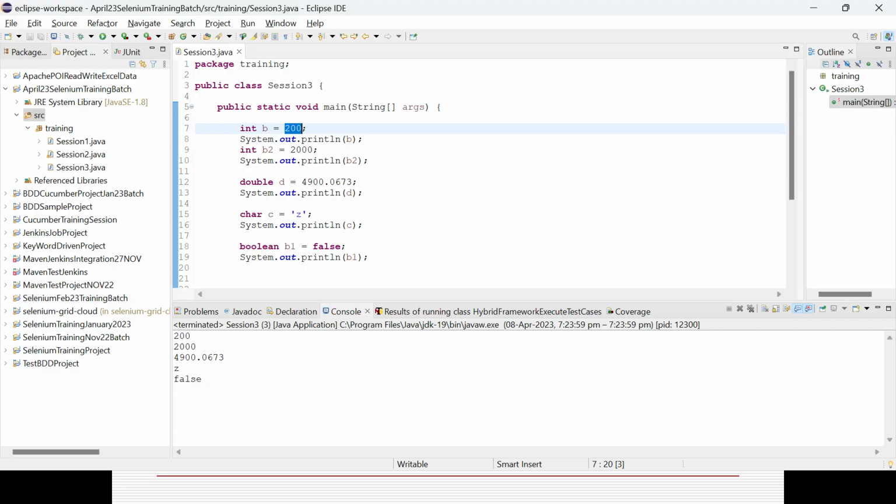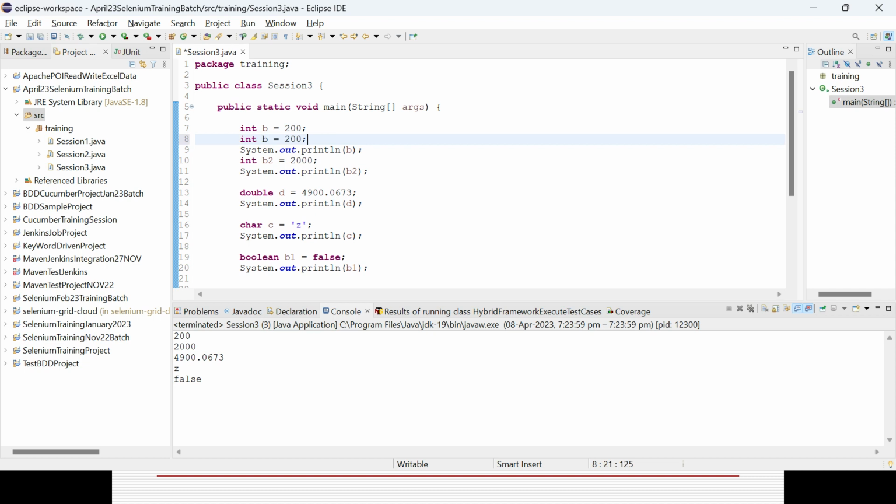So why is a variable case sensitive? Suppose, say, you give something called capital B. You will see there is no error, because these variables will be considered two different ones. And you can see here, I have given B equal to 20,000. Now if I want to print B, which B will it take? It will take that particular B, because these are case sensitive.